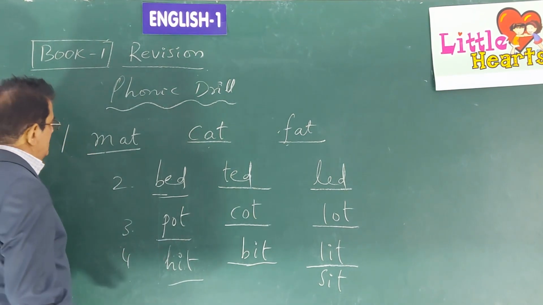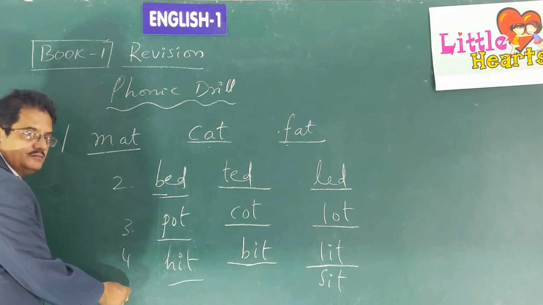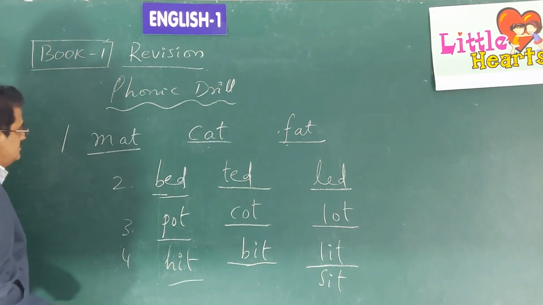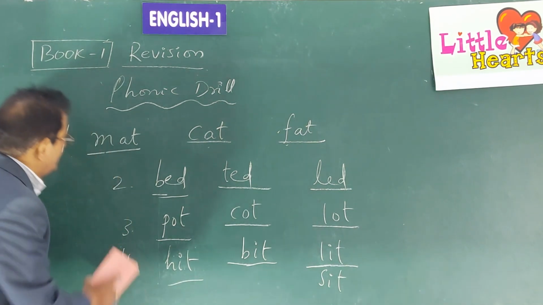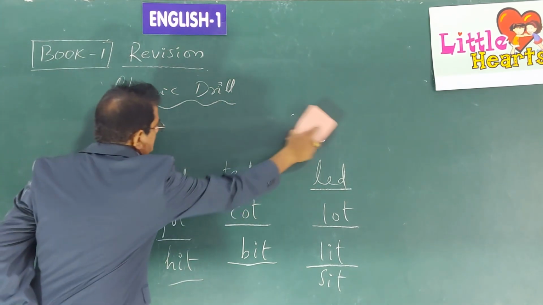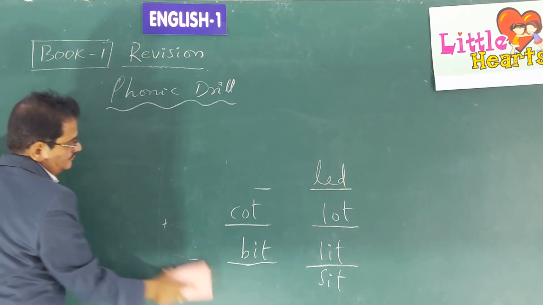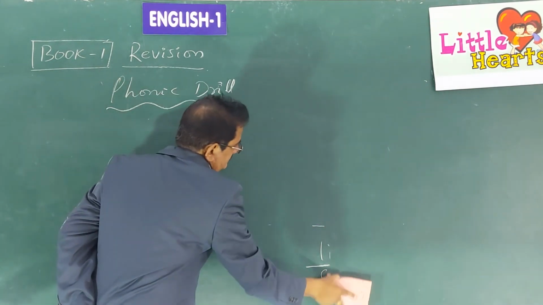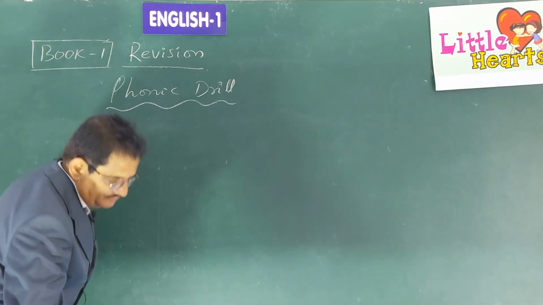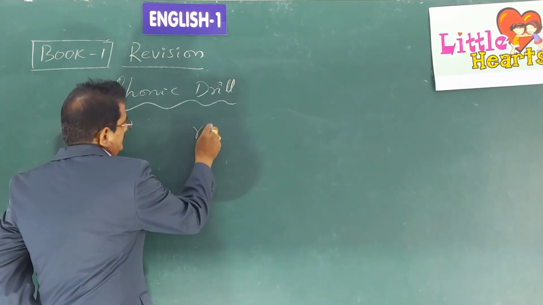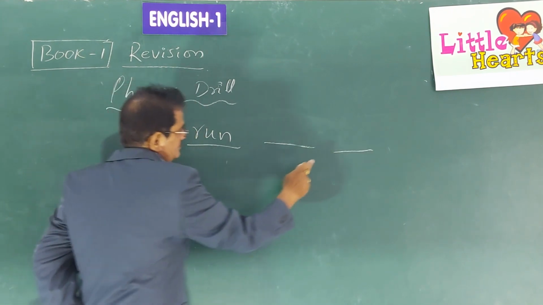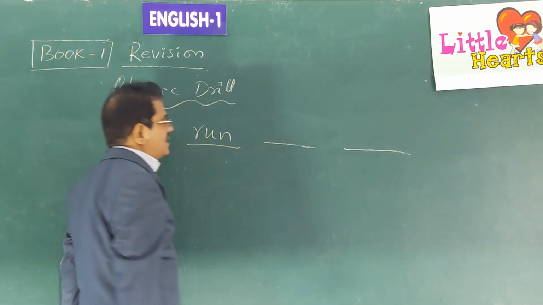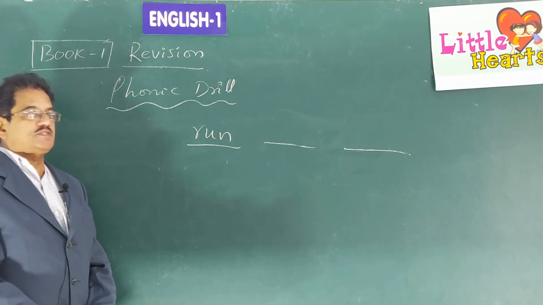Next, run. What two words you can write which give the same sound as this?